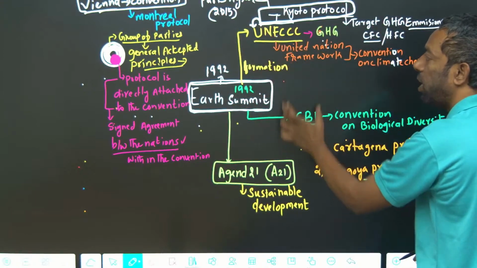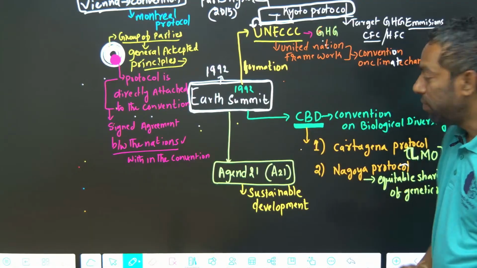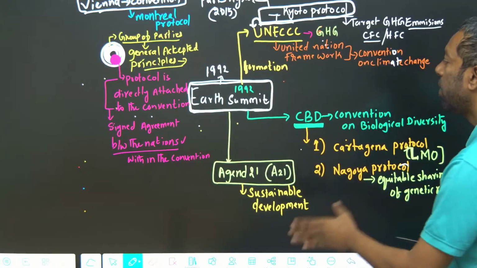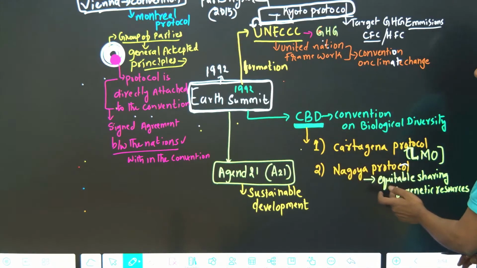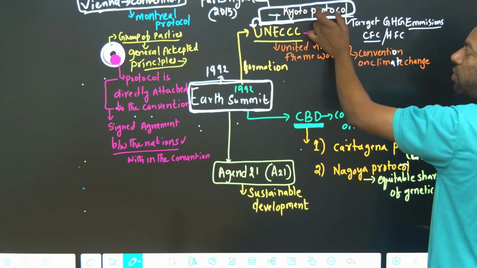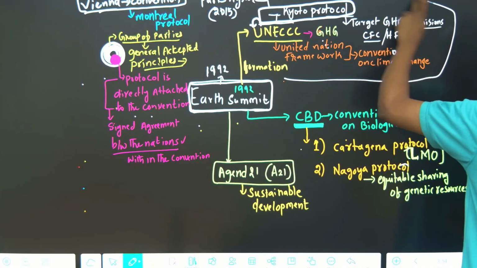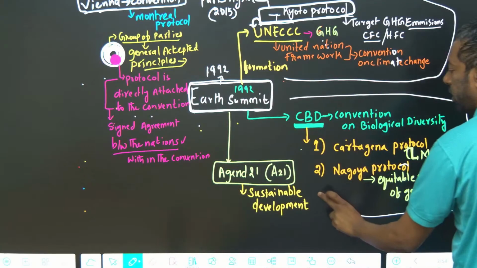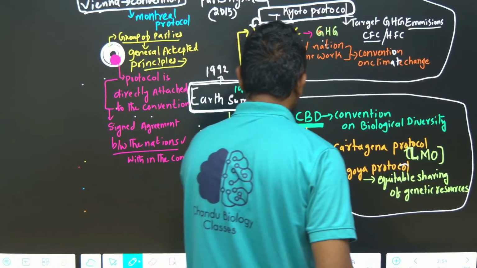There are two conventions, UNFCCC and the Convention on Biological Diversity, CBD. From here there are two protocols, the Cartagena Protocol and the Nagoya Protocol. From the other there is one protocol, the Kyoto Protocol. This is about the environment. This is about biodiversity. This is about sustainable development.